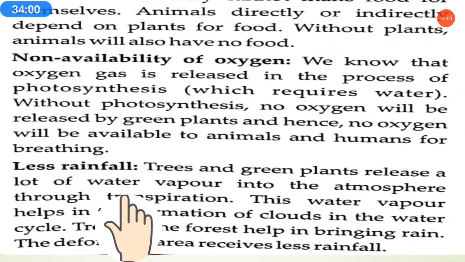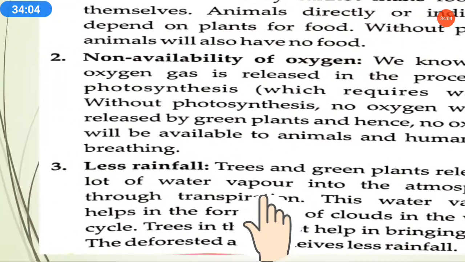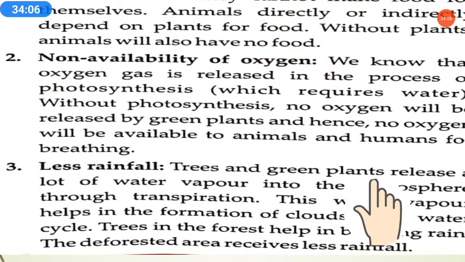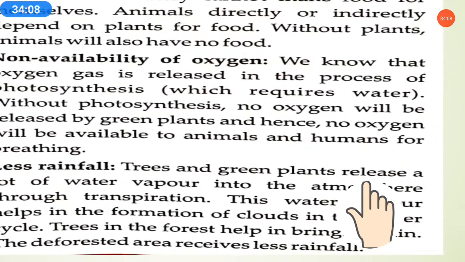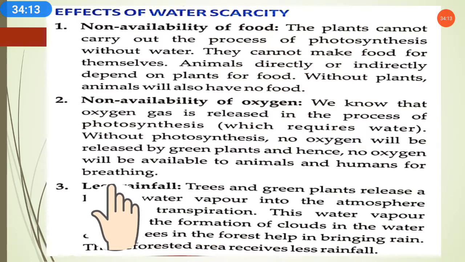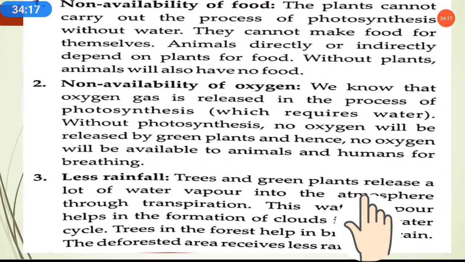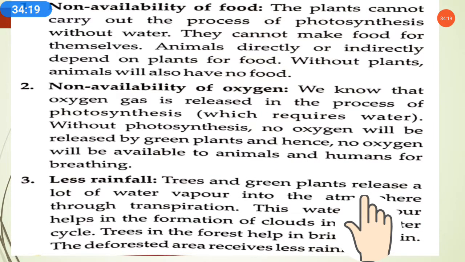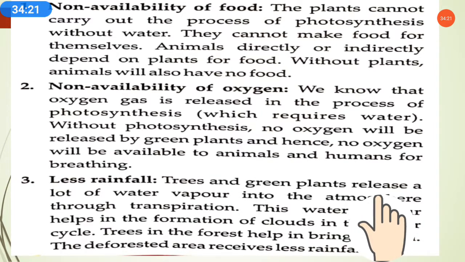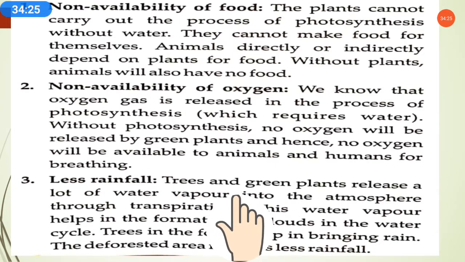Trees and green plants release a lot of water vapor into the atmosphere. As we know, water is present in the leaves of trees and green plants, so they release a lot of water vapor into the atmosphere through the transpiration process.